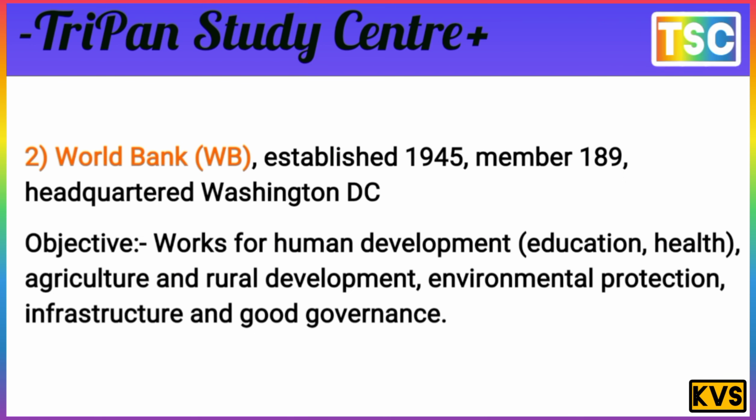The next one, the World Bank. The World Bank is the most important. It was established in 1945, has 189 members, and its headquarters is also in Washington DC. The objective is to work for human development like education, health, agriculture and rural development, environmental protection, infrastructure and good governance. You know that the World Bank plays a crucial role around the world.